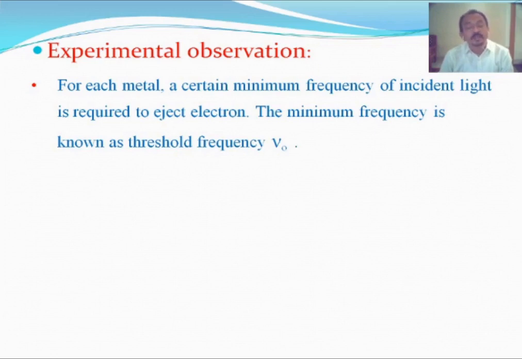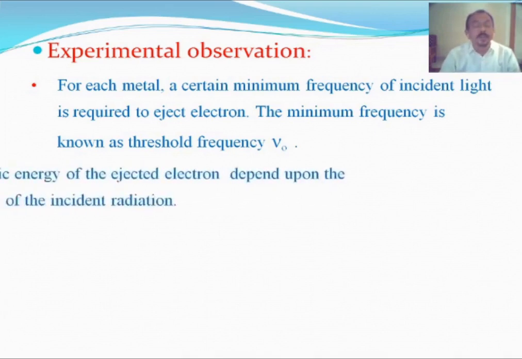How can it be found? When low frequencies fall on the metal, electrons are not ejected and current does not flow. But when a certain frequency is reached, current can flow. That minimum frequency of incident light required to eject the electron is called the threshold frequency.